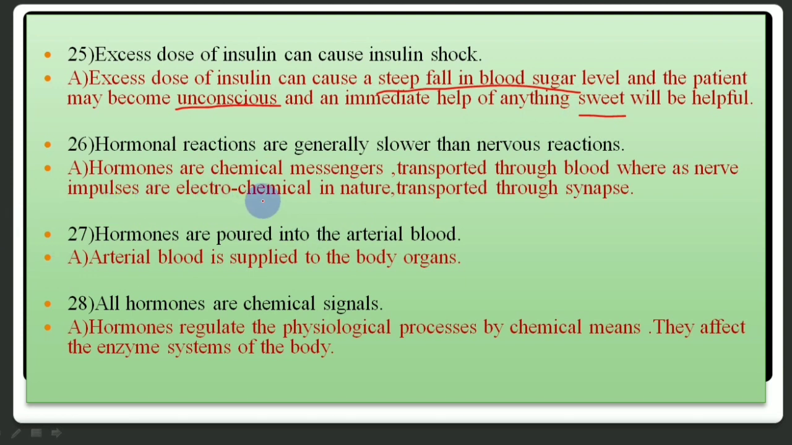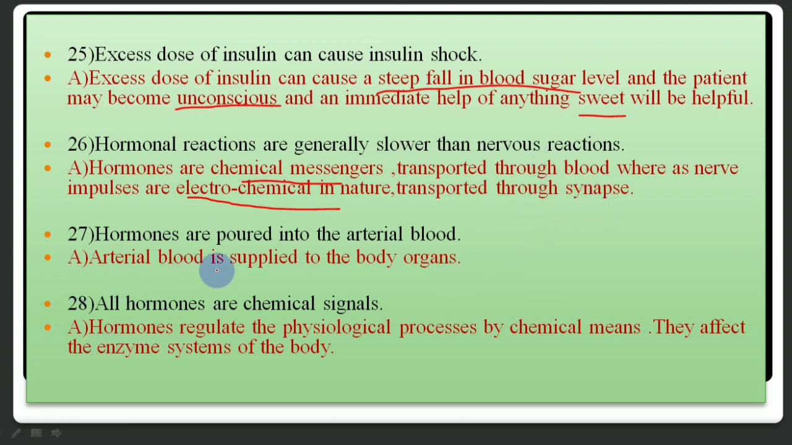Hormonal reactions are generally slower than nervous reactions. Hormones are chemical messengers passing through the blood, whereas nerve impulses are electrochemical in nature and are transported through the synapse, that's why they are faster.